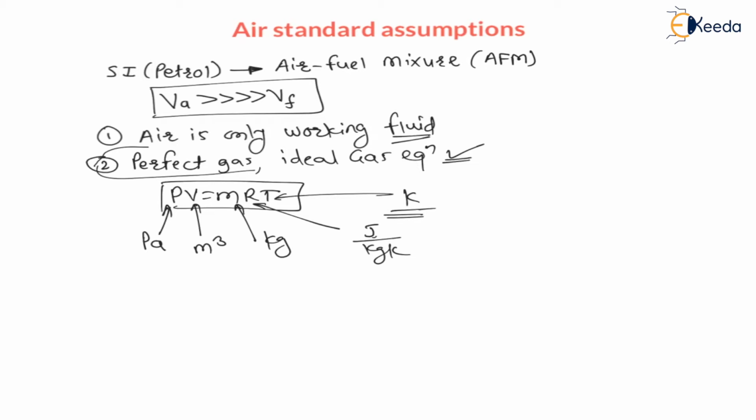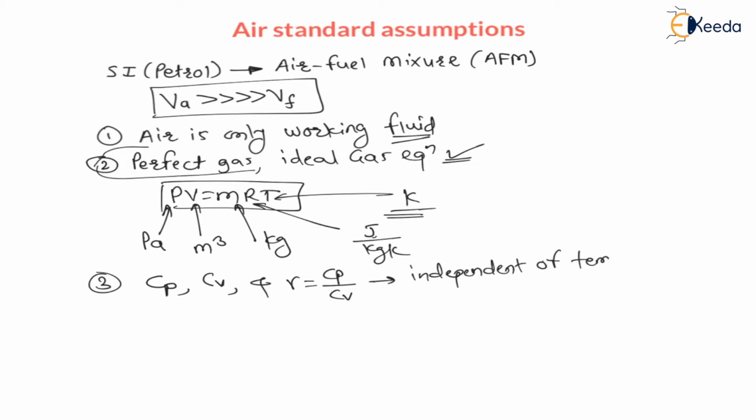Now the third assumption is the specific heat at constant pressure Cp, specific heat at constant volume Cv, and the specific heat ratio, that is gamma, which is nothing but Cp divided by Cv. These values are not functions of temperature, that is, they are independent of temperature.